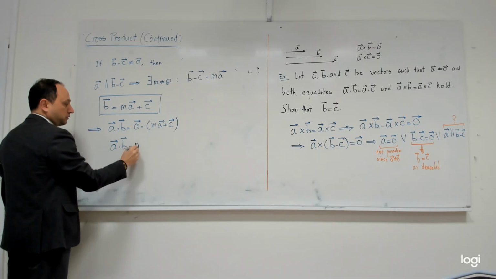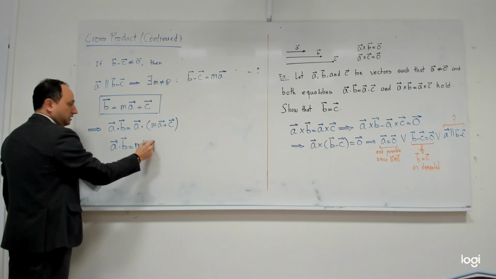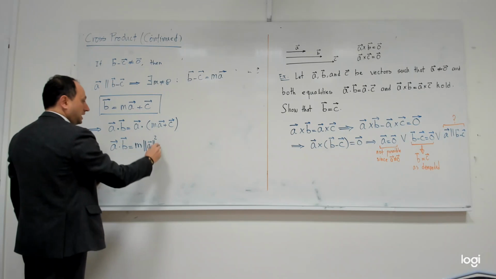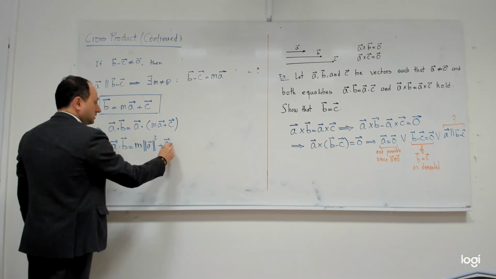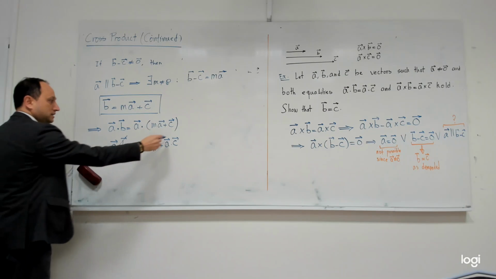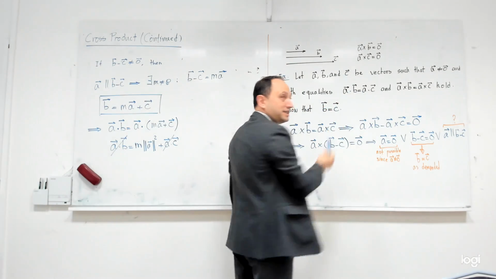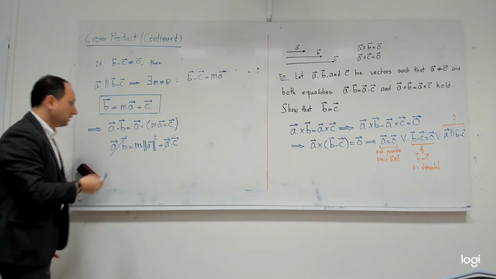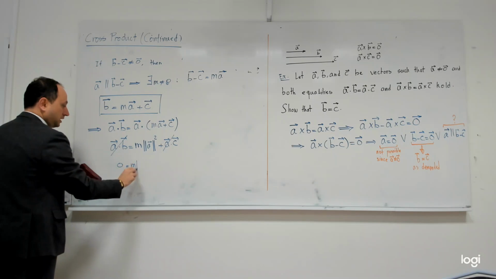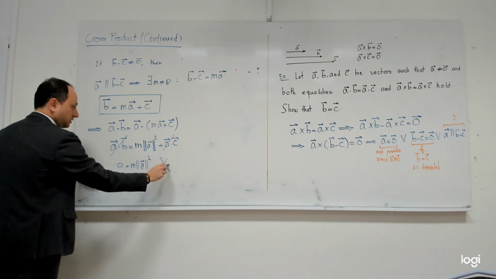But do you remember what is A dot A? It is the norm of A squared. Yes? And then this becomes A dot C. But I can cancel this one and that one, yes? Because it is given in the problem that A dot B is equal to A dot C. And then what happens, this means 0 is equal to M, norm of A squared, but that is a contradiction.